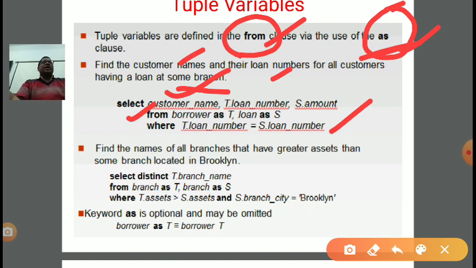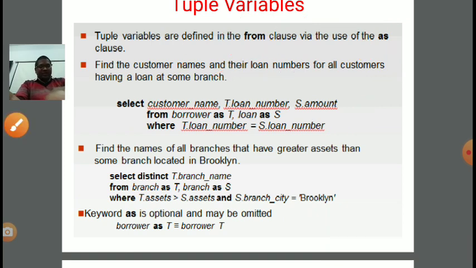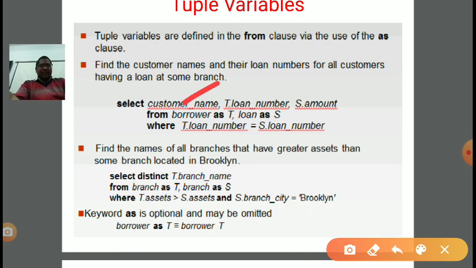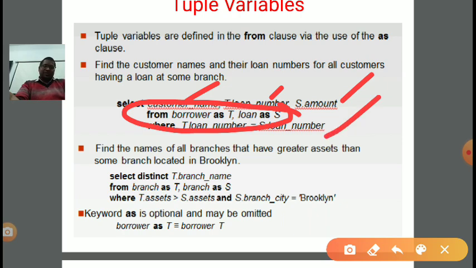In order to access the rows or tuples of a particular relation, rather than using the relation name, we can pick a particular symbol, which is called a tuple variable. Again, in this query, we are writing customer name, picking loan number from T and amount from S. Borrower is the relation, and T is its tuple variable. Similarly, S is the tuple variable for loan. This line is very important. Then after that, the condition that T loan number and S loan number are the same, to remove duplicacy.